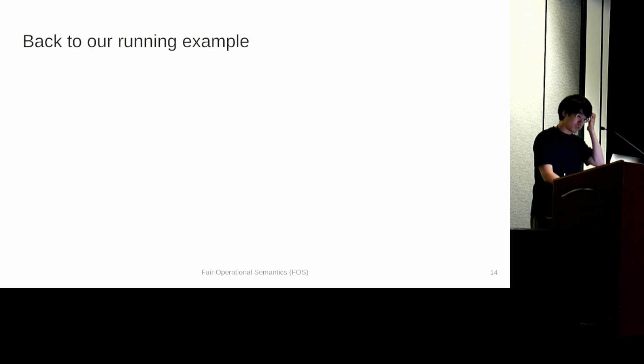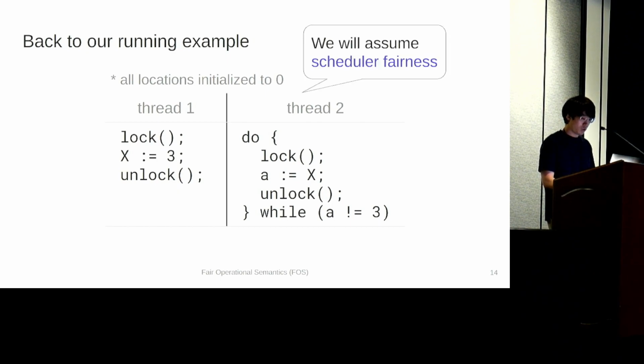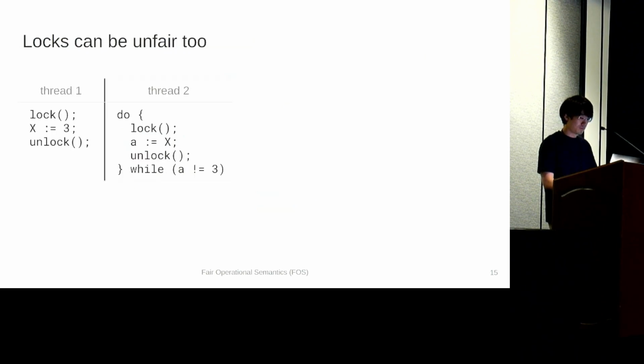Now, I will demonstrate another kind of fairness called lock fairness. Actually, it is already crucial for our running example, and I will demonstrate why from now. To focus on lock fairness, I will assume scheduler fairness from now on. So let's take a look at a possible execution of our running example.